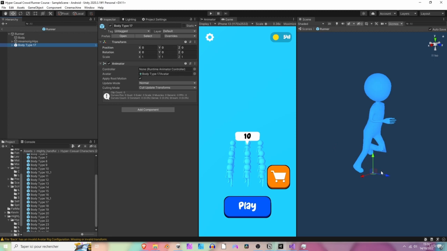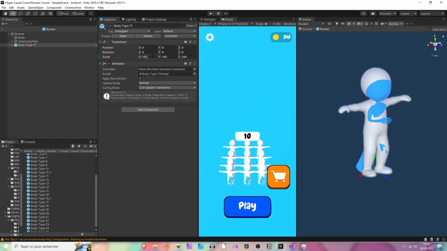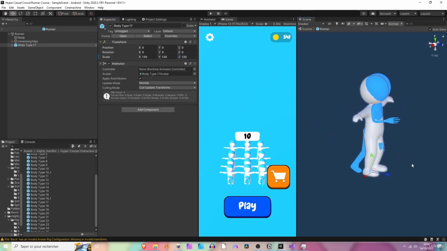Cool. So now it's a bit too small. We can't see it in the scene view. So let's make it a bit bigger. So maybe, oh, it's starting to, okay, good, good. Maybe something like 140 maybe. Okay, so 140, 140. Now it's too much. 130. Yeah, 130 on the 3 axes is quite correct.